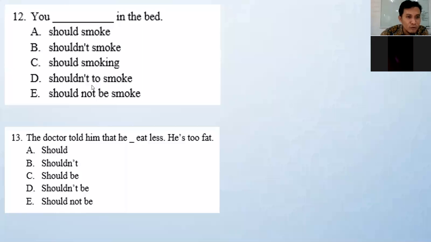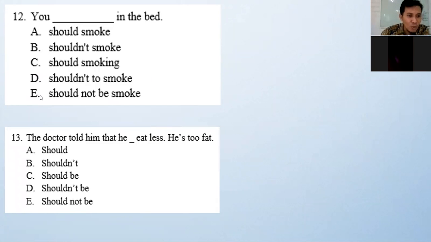D, you shouldn't to smoke in the bed. Is it okay or not? Not, sir. Why is it wrong? Because after should not you say to. That's right, that's very good. Should not be followed by to or infinitive. The to we call infinitive to. It's not necessary to use to, we need only a basic verb. So option D is wrong.